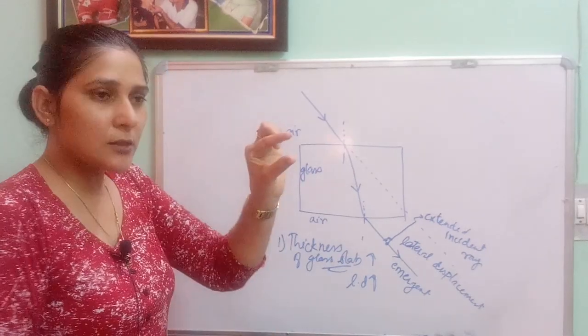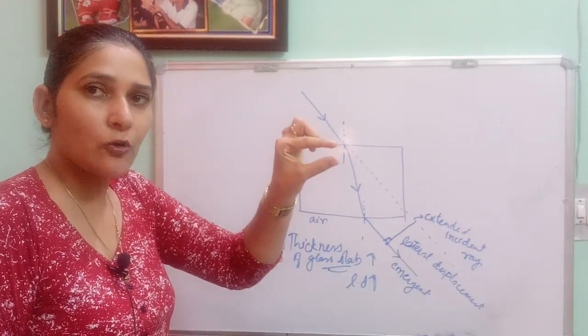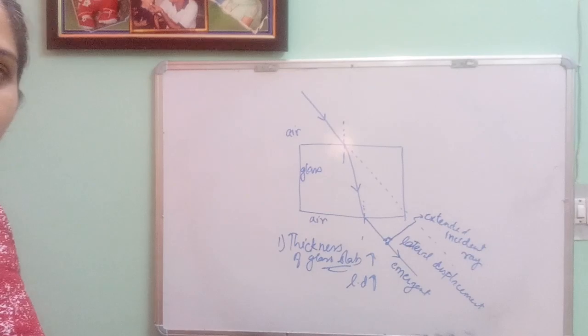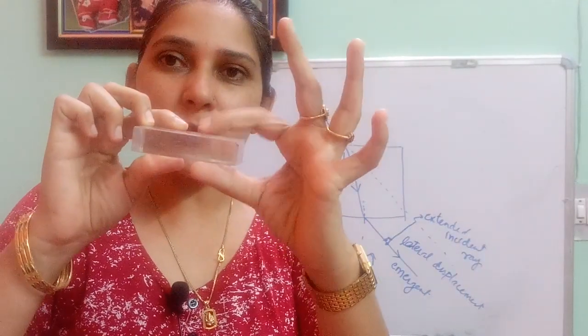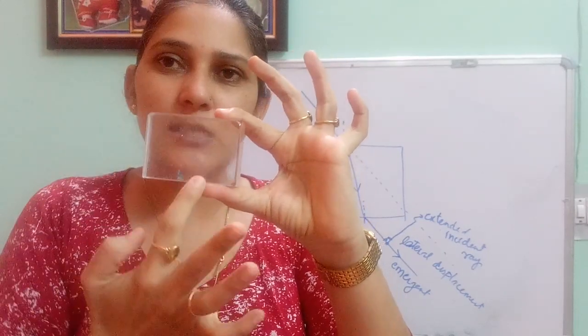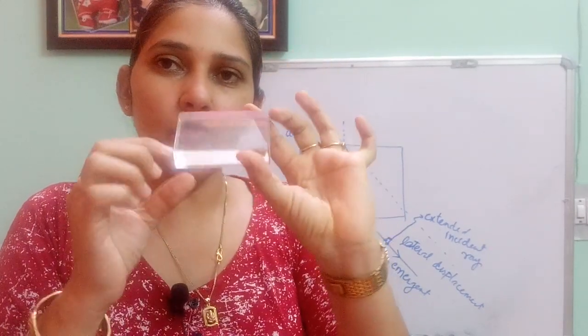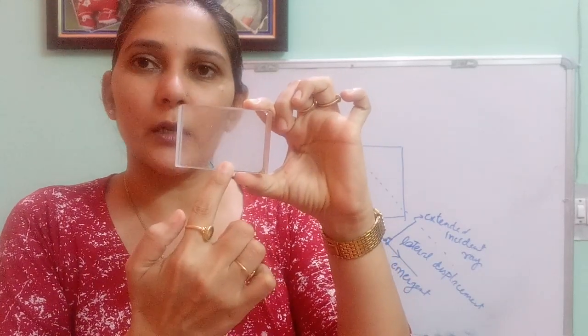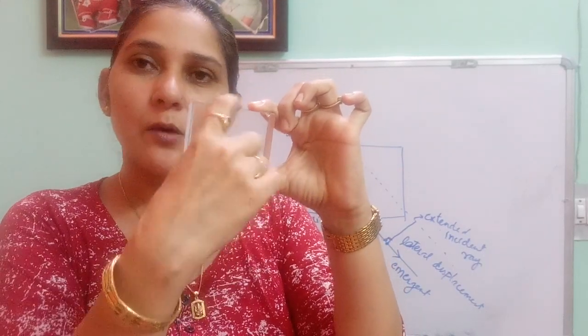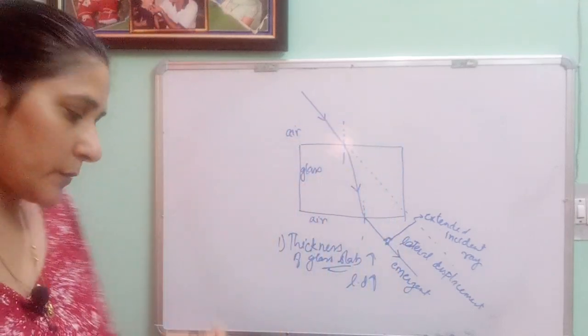Thickness does not mean how thick the glass slab looks this way. Beta, this is your glass slab, so thickness does not mean this one. Thickness means this particular area. Please remember, do not take thickness from this side. This is your thickness over here. So more the thickness, more the lateral displacement.